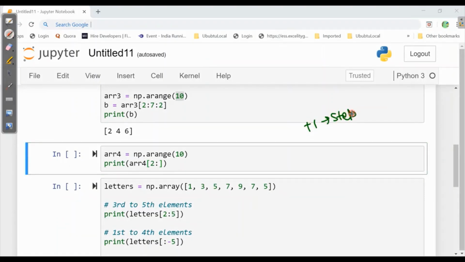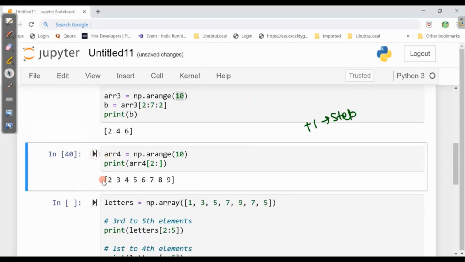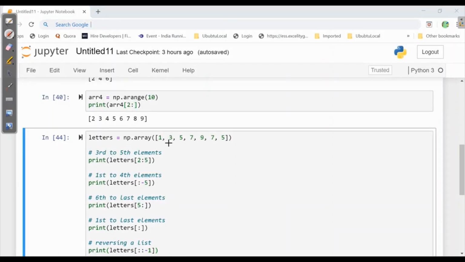So when I print this, I'll get 2, 3, 4, 5, 6, 7, 8, 9. Now we have a NumPy array, which has been allotted to the letter variable. Now it is asking for letters 2 to 5. For this, we should have indexing from 0, 1, 2, 3, 4, 5 and 6. Now it is saying 2 to 5. That means from 2 to 4, all values it will take because the fifth value will be exclusive. So here it will return 5, 7, 9.